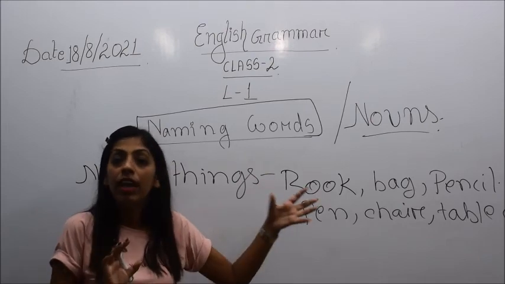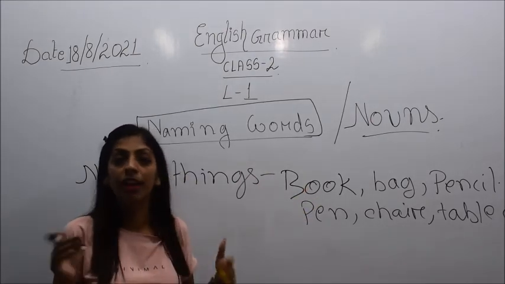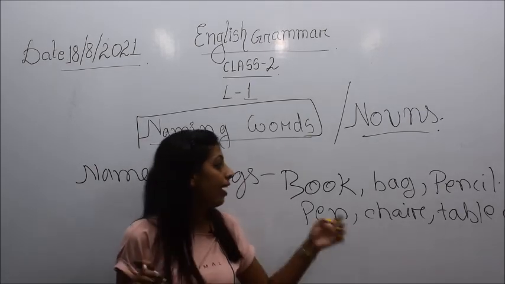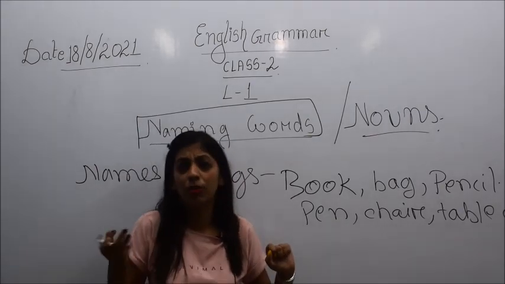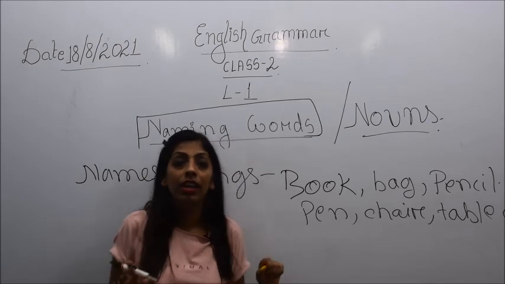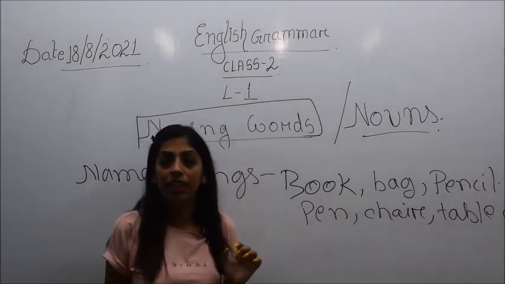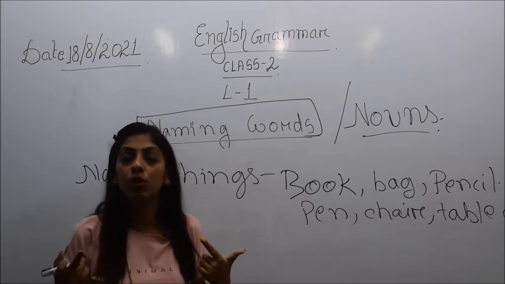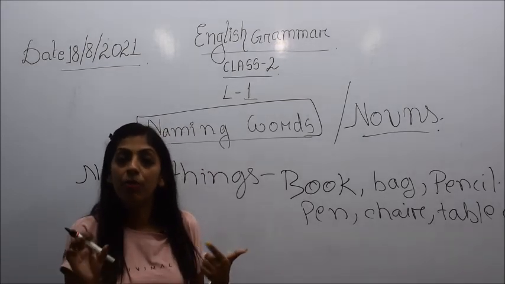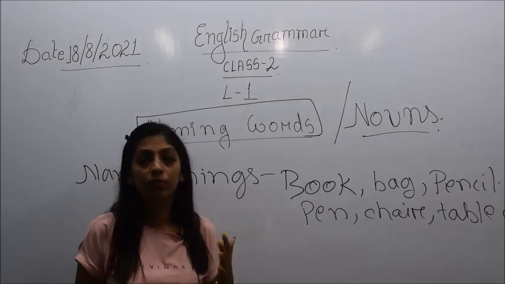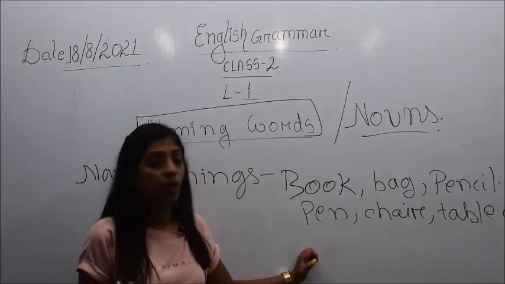Then come your things. As I have written on the board, the name of anything, like book, bag, pencil, table, chair, whatever thing, those are also representing the name of a particular thing. So that is also a noun.